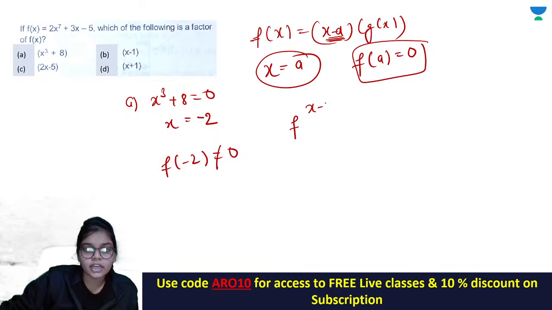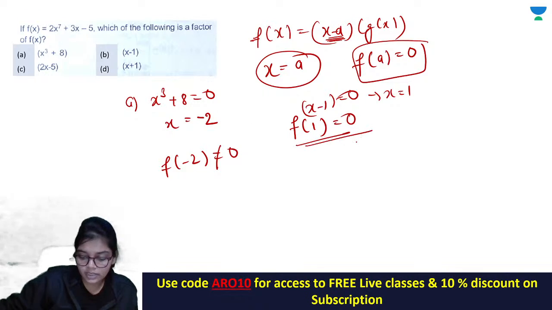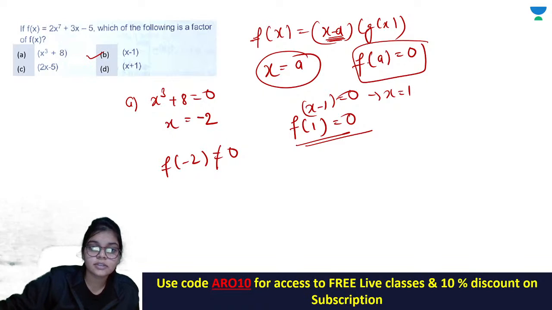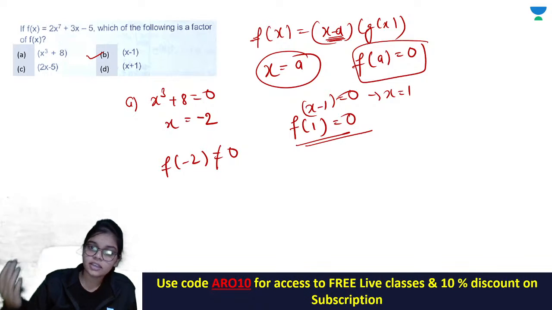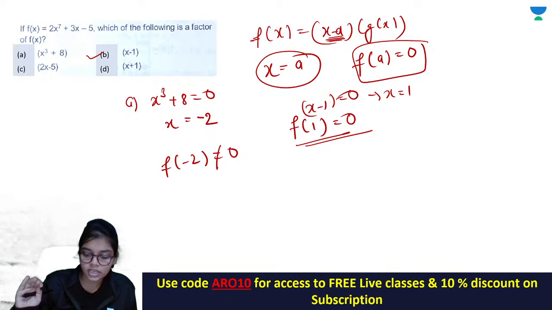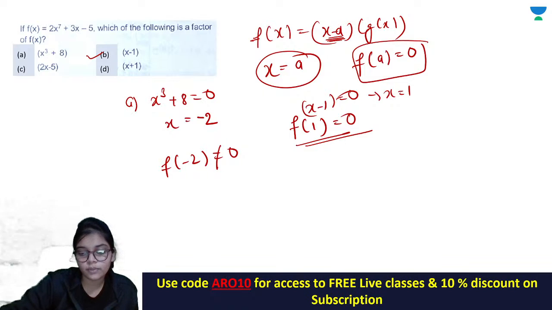If you take the second option x minus 1, you will get x equal to 1. Put x equal to 1 in your function, you will get 0, and this will let you know that your answer is B. ठीक है, इसके लिए ये तरीका ही सबसे इजीएस्ट अप्रोच है. पूरा डिवाइड करके दूसरा पॉलिनोमियल निकालने जाओगे तो बहुत टाइम वेस्ट होगा.